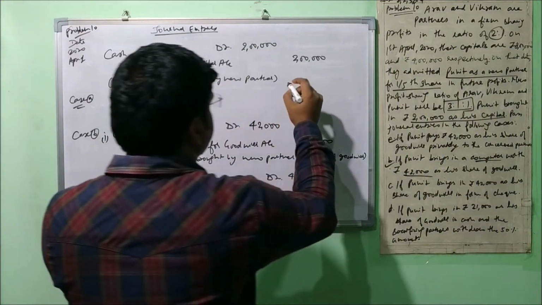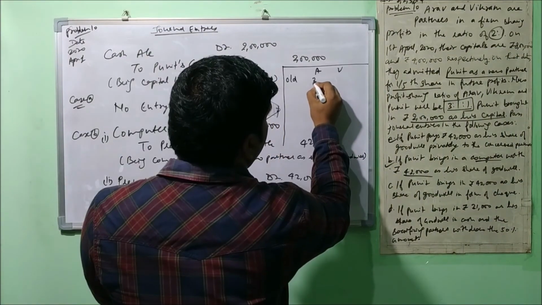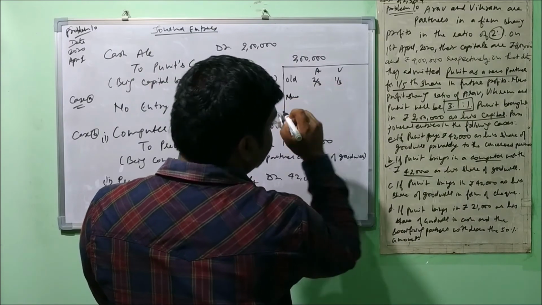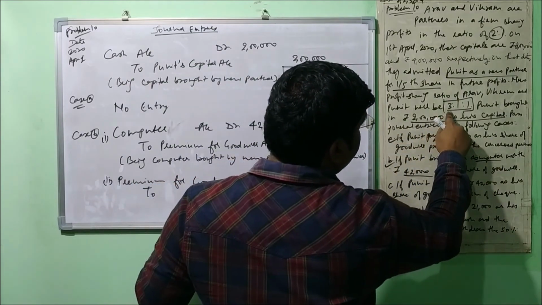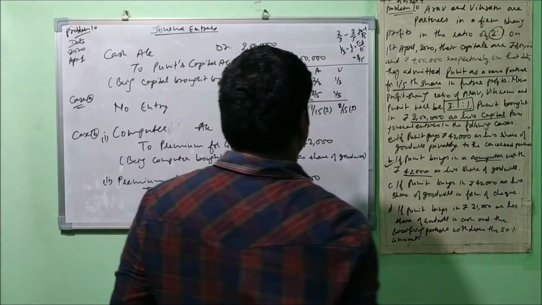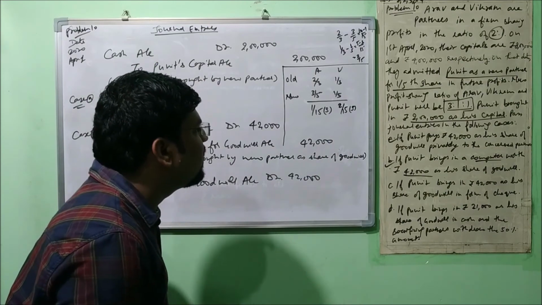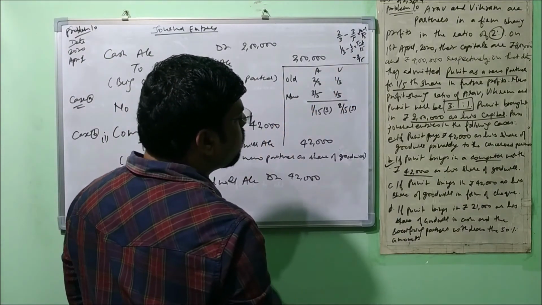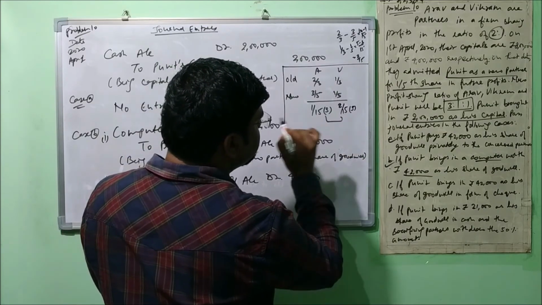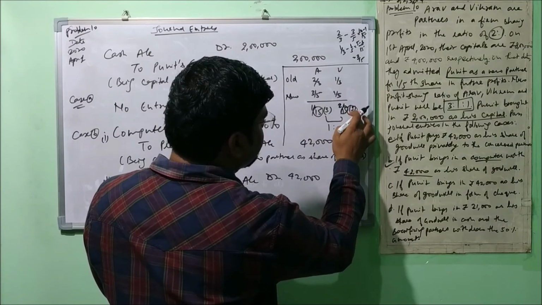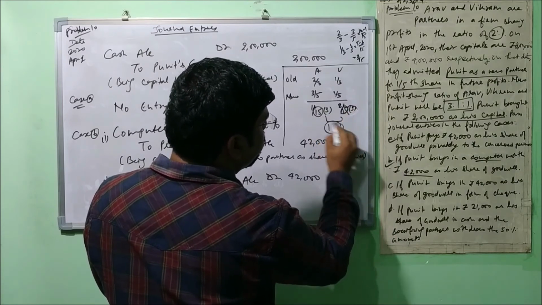Okay, I just calculated here. What was their old ratio? 2/3 and 1/3. And the new ratio, let's see here, 3/5 and 1/5. Now let's compare. So both are sacrificing here. He is sacrificing by 1/15 and he is sacrificing by 2/15. So the sacrificing ratio between the two, as the bases are equal, is 1:2, right?